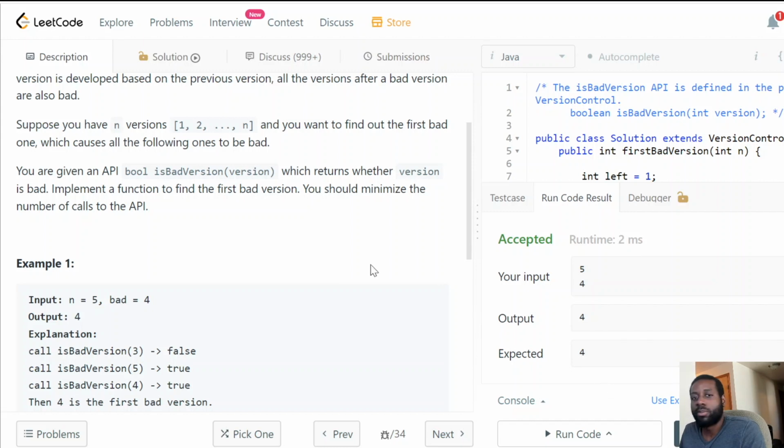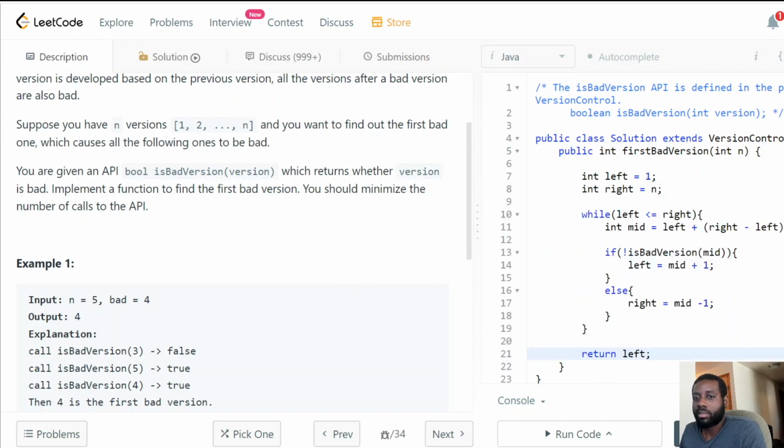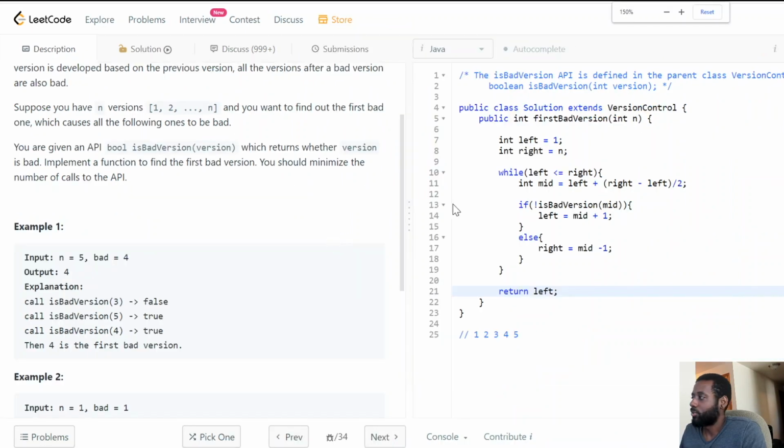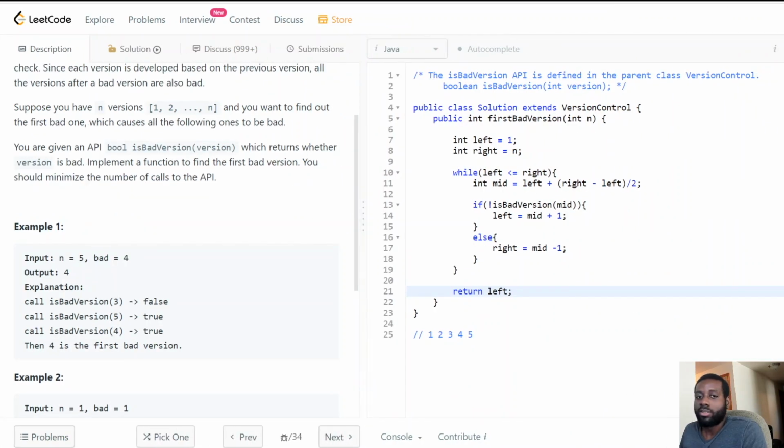Okay, it looks good so far. Let's press submit. Was it showing correctly? Let me zoom out real quick. All right, so you can see the code now. Sorry about that.